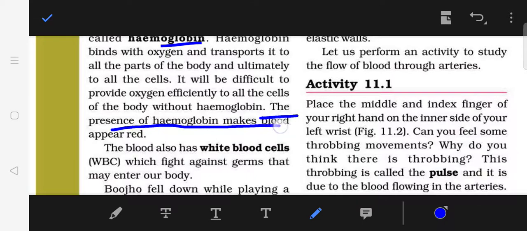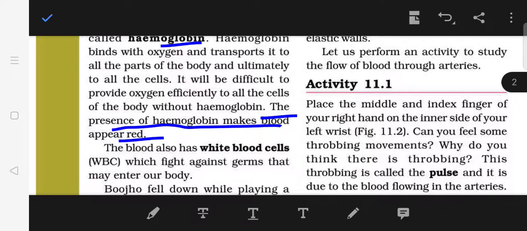Why is the color of the blood red? It is because of the presence of hemoglobin, which gives blood the red color, and this also shows that RBCs are more in number. That is why it is mostly red in color.